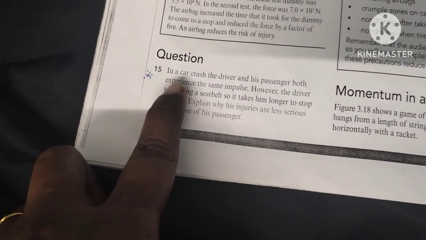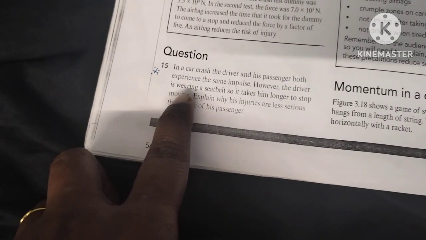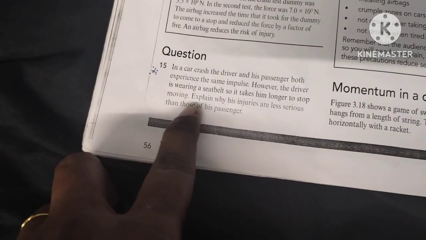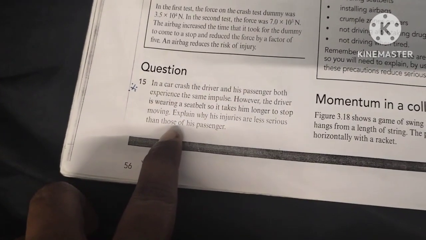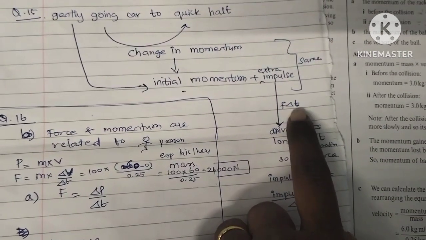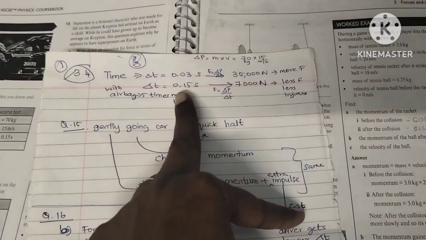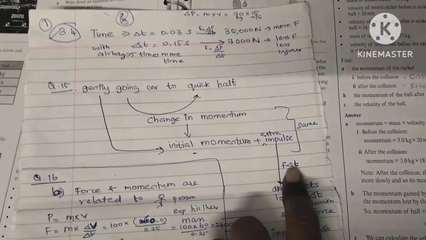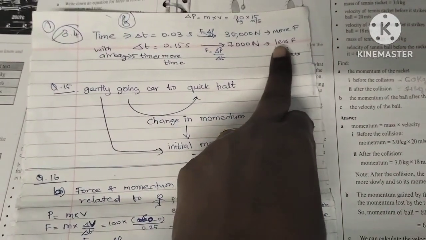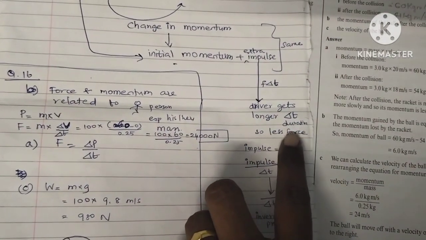In a car crash, the driver and his passenger both experience the same impulse. However, the driver is wearing the seatbelt, so it takes him a longer time to stop moving. Explain why his injuries are less serious than those of the passenger. See, impulse is the same. But what is impulse? They say impulse is F times delta t. The delta t is longer for the driver. That is what they have said here. When the time gets longer, there is less force and less injury, because the driver gets a longer time, the delta t is the duration, so less force.